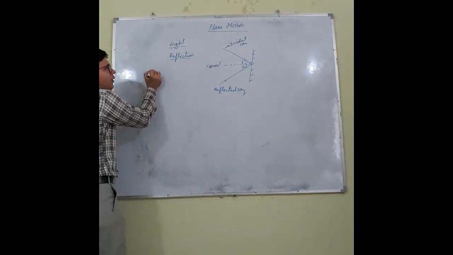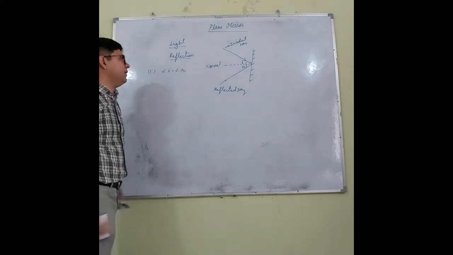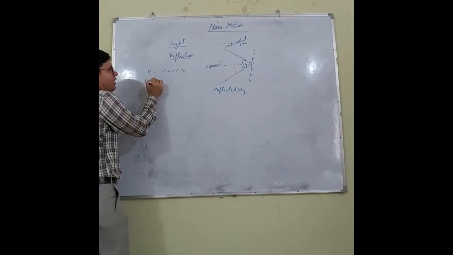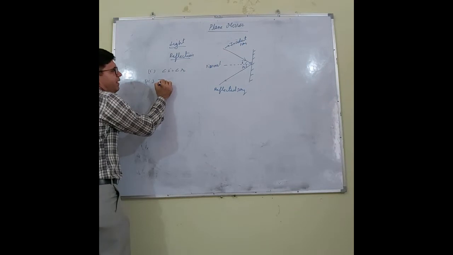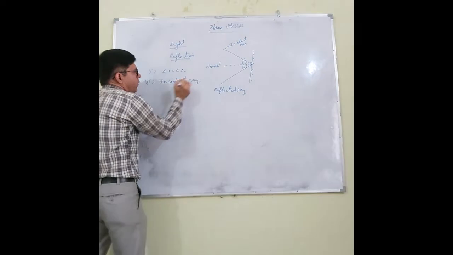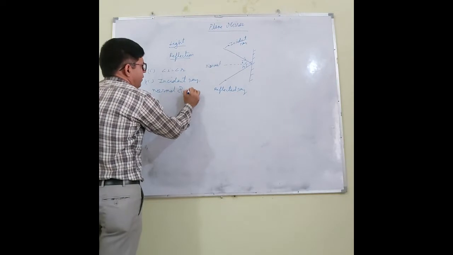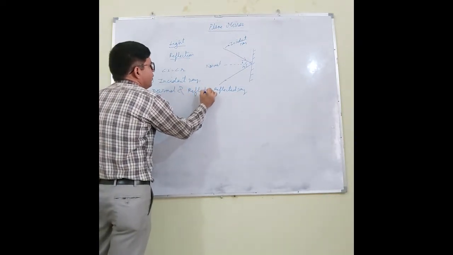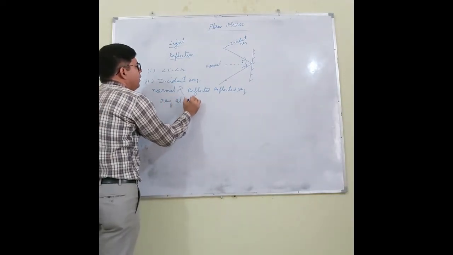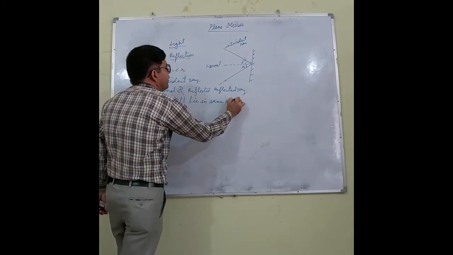So what we did in the laws: the first law is angle i equals angle r, that is, angle of incidence equals angle of reflection, and the second law that we discussed is that the incident ray, normal and reflected ray all lie in the same plane.